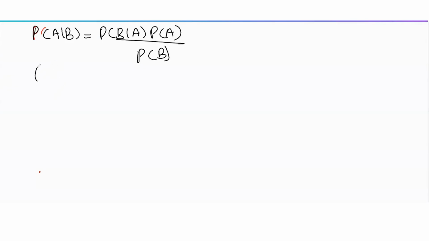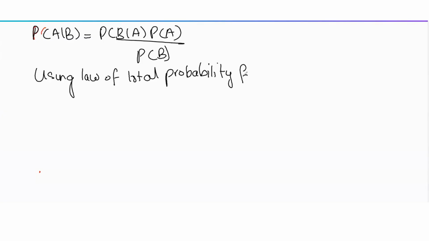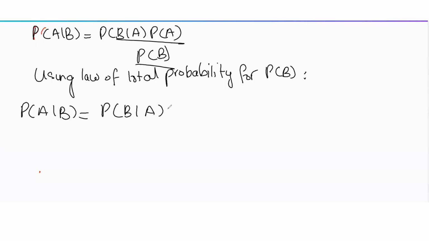Now, using law of total probability for probability of B, which is in the denominator, we can write this as probability of A given B is probability of B given A into probability of A divided by probability of B. The law of total probability allows us to find unconditional probability, in this case probability of B, by conditioning on mutually exclusive and collectively exhaustive events.